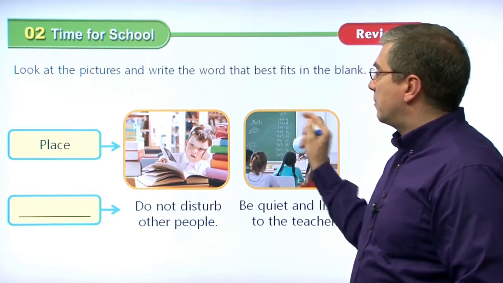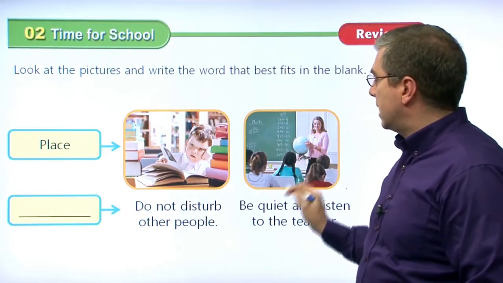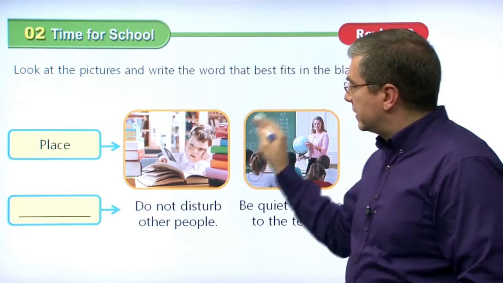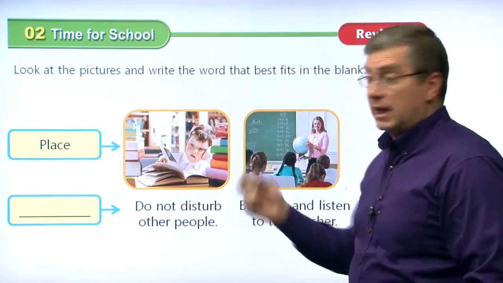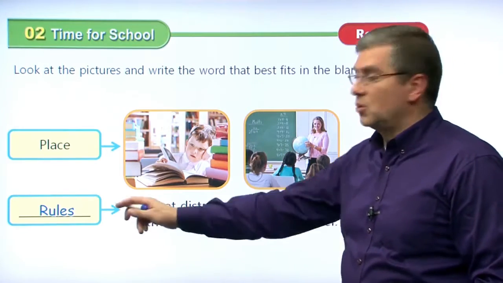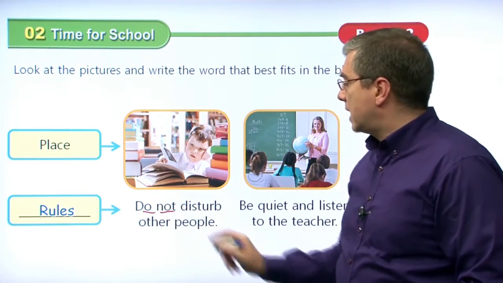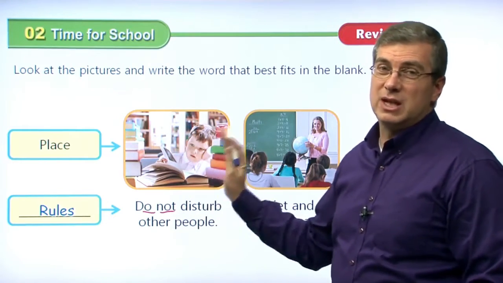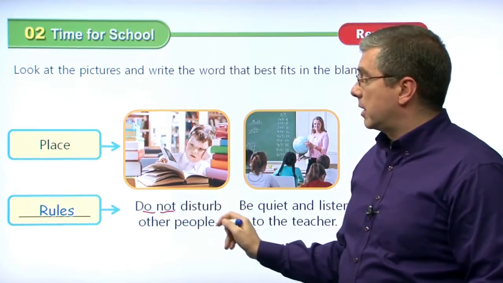And then over here we have a picture of the place. This is a classroom, and this is be quiet and listen to the teacher. So if these are places, right? What are these? I already said it actually. These are the rules, right? So do not disturb other people. This is a negative rule, what you must not do. Do not disturb other people.